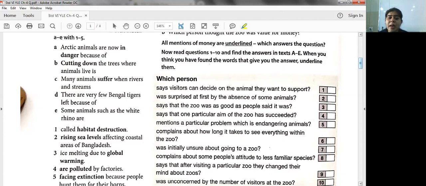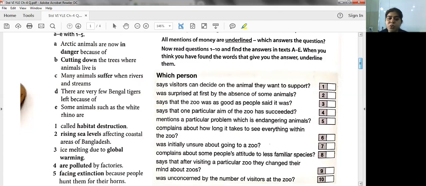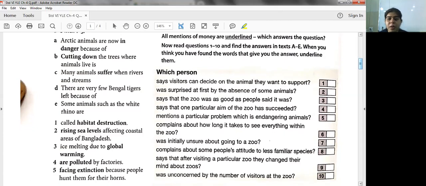Arctic animals are now endangered because of, read from 1 to 5, students. You can pause the video anytime and you can read it. And then you can check the answers when I'm telling it in the video. Arctic animals are now endangered because of ice melting due to global warming. So it is number 3. So over here you will write number 3.